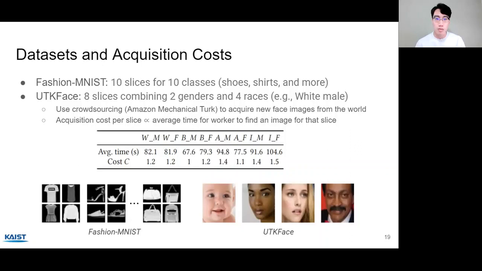So the acquisition cost per slice is proportional to the average time for a worker to find an image for that slice. And you can imagine this time is different depending on the slice. So for the white male slice, it takes an average of 82 seconds to find an image, whereas for the last one, which is for the Indian female slice, it takes 104 seconds and thus much longer. So we can set the acquisition function to give a cost that is proportional to the search time.